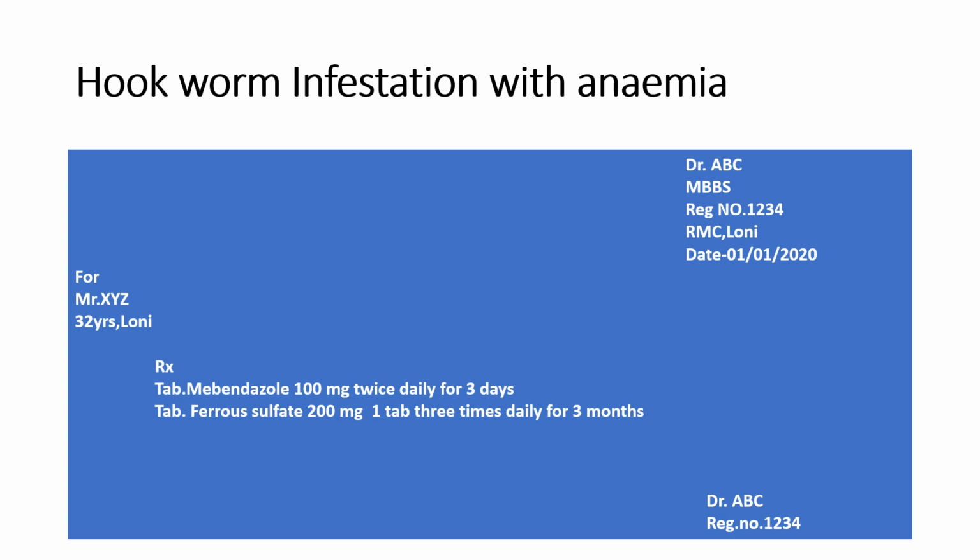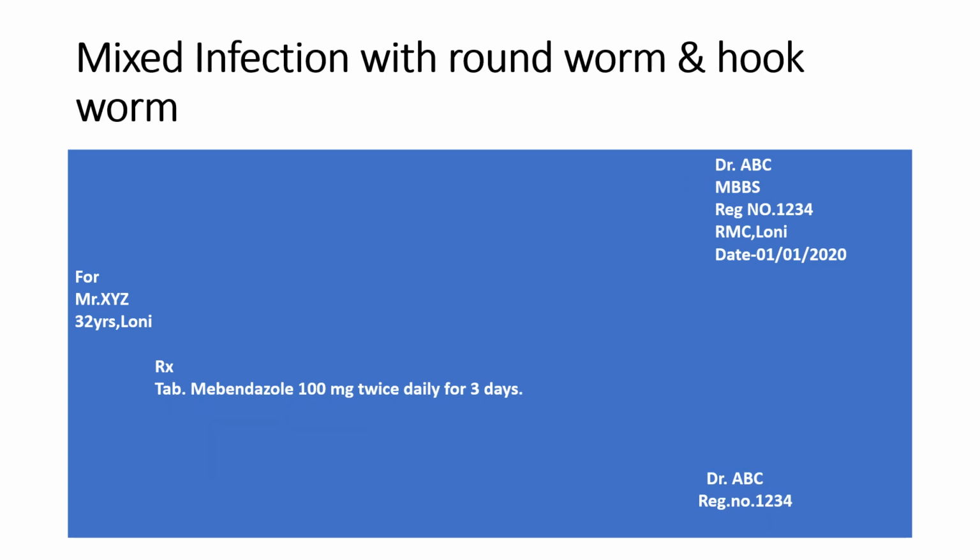So this is the prescription for hookworm infestation with anemia. Tablet mebendazole 100 milligram twice daily for 3 days. Tablet ferrous sulfate 200 milligram, 1 tablet 3 times daily for 3 months. Now the treatment for mixed worm infection with roundworm and hookworm. Here we give mebendazole 100 milligram twice daily for 3 days.